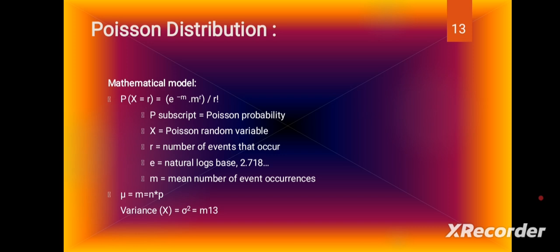What is the difference between the binomial and Poisson distribution? Both are related to the discrete series, but what is the difference? The Poisson distribution is used to describe the behavior of rare events. That is why it is called the law of improbable events.